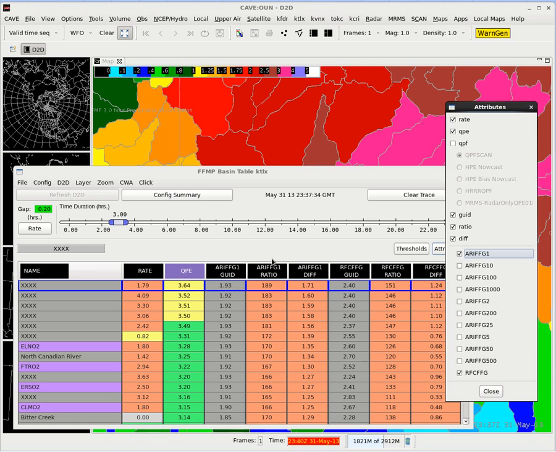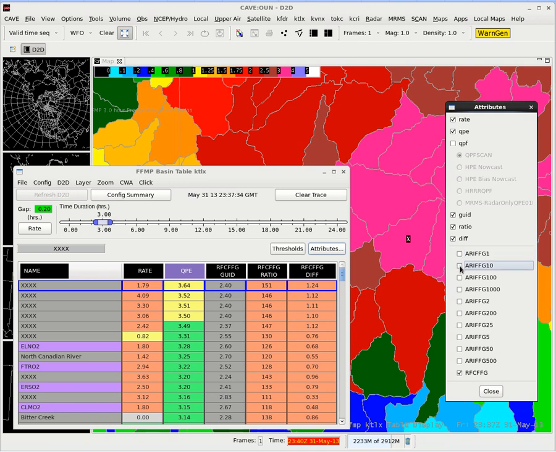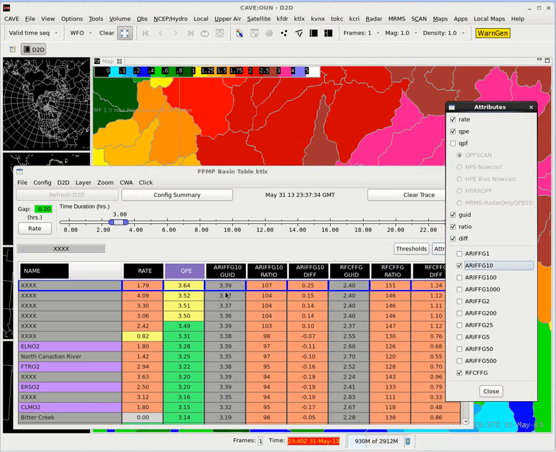So we're well above that. So this isn't just your average kind of event. We can click on the 10 year recurrence interval and see what's that. That's 3.39 inches will happen once in every 10 years. So there's a 10% chance of it happening in any given year. So we're starting to get up into a somewhat rare precipitation accumulation.